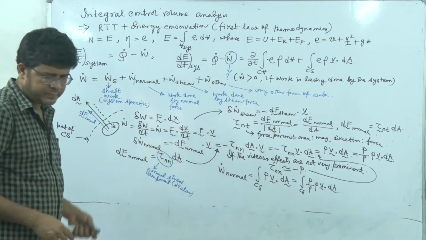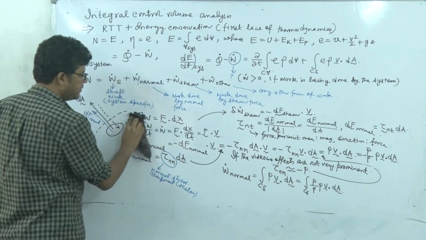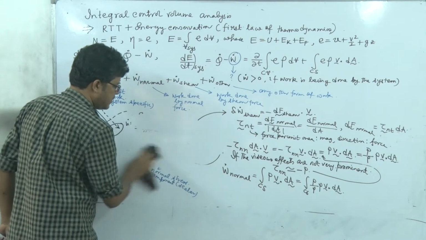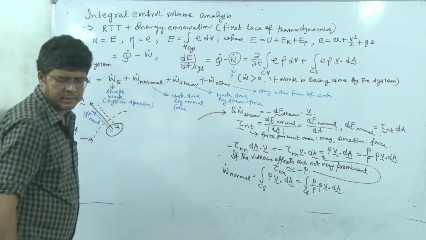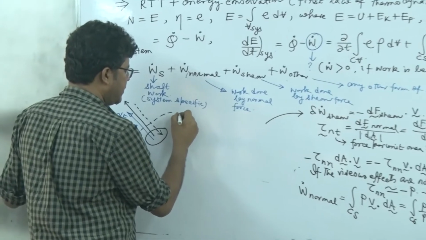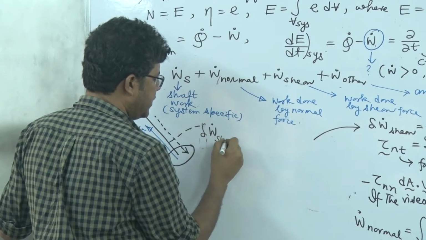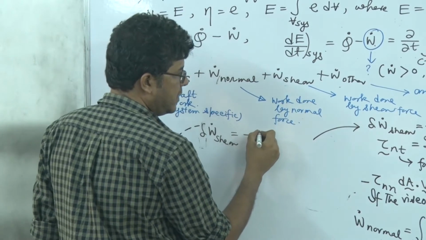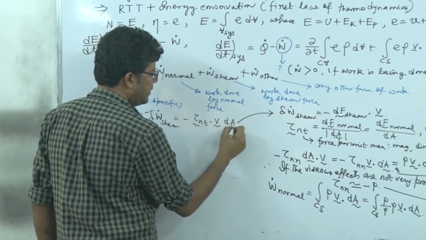So from here, I'm erasing this part. You see, this del W dot shear is equal to minus tau nt dot V dA.